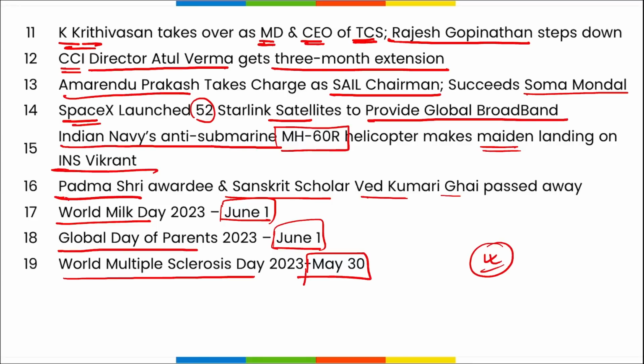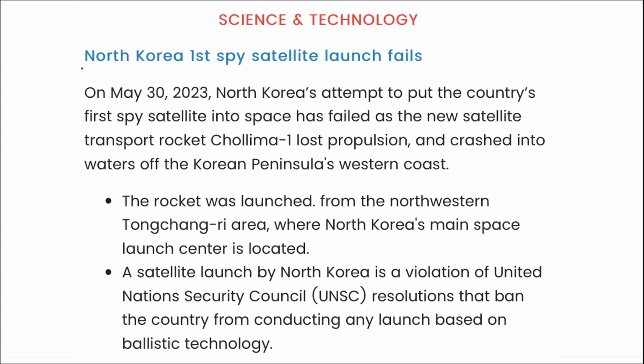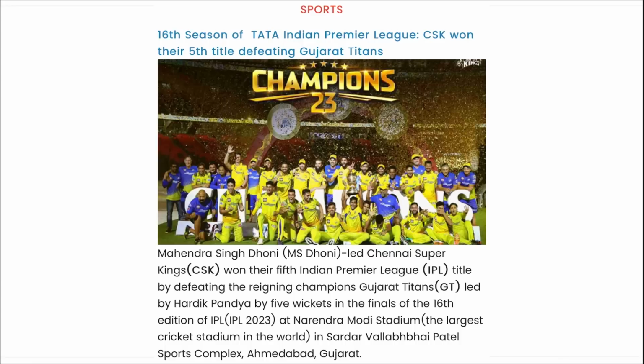Now let's move to the revision part. Next, first revision is North Korea. We know that recently North Korea was launching their spy satellite, but it was a failed mission. Next, who won the IPL? 16th edition of this IPL that was held in 2023. Tata was the sponsor of this IPL, and who won it? It was won by Chennai Super Kings. It was their 5th title, and now they have equalled their number of wins to that of Mumbai Indians.